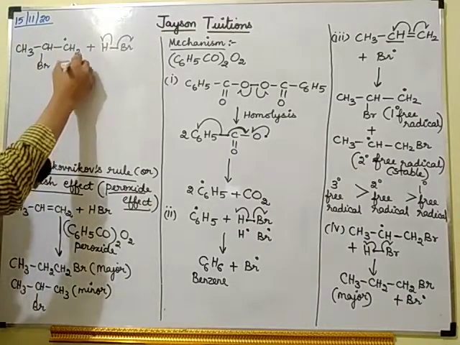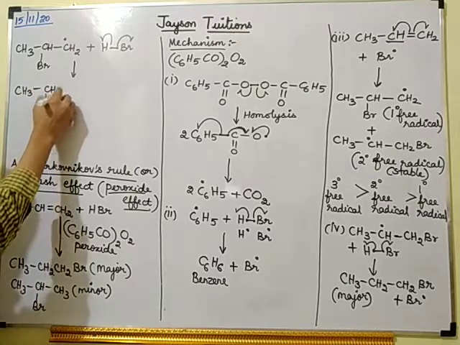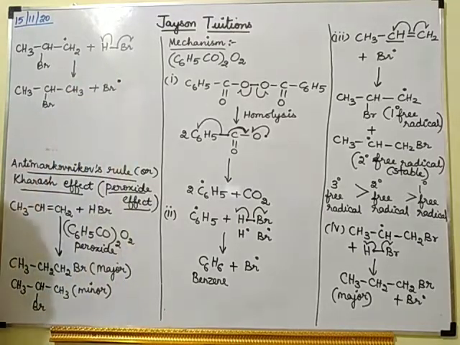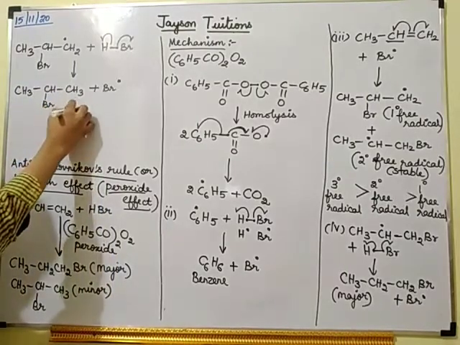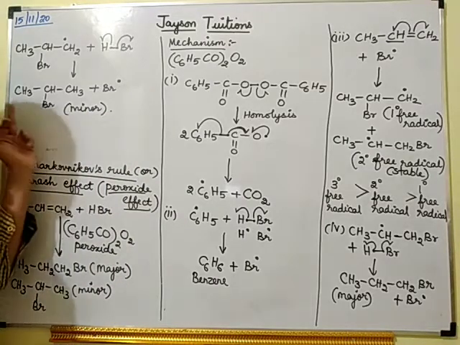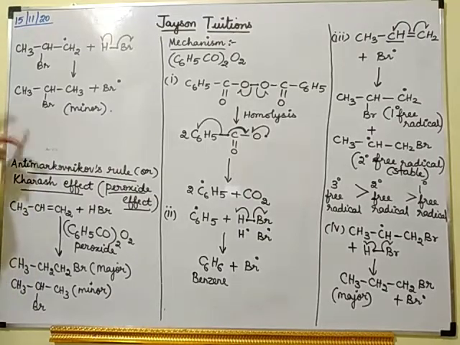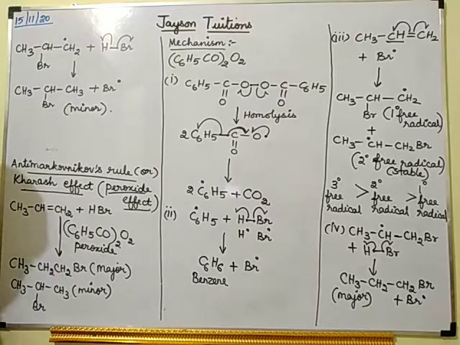H dot will combine here and form CH3 CH Br CH3, plus I will get one Br dot. So it is coming from the unstable free radical, so this product will be the minor product. In Markovnikov's rule this was the major product, but in anti-Markovnikov's rule this was the minor product. This is because of the peroxide, so this is called the peroxide effect. With this, the third chemical property is over.